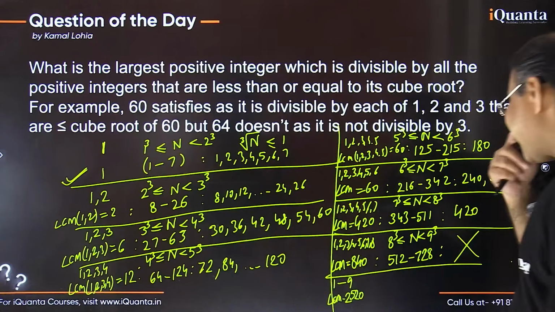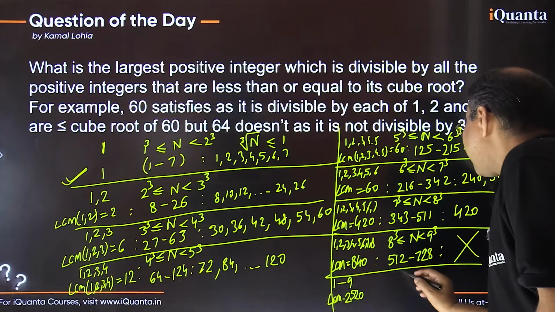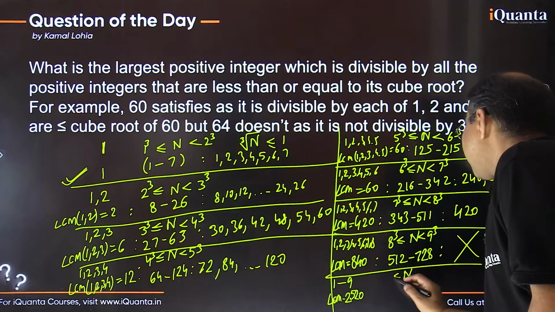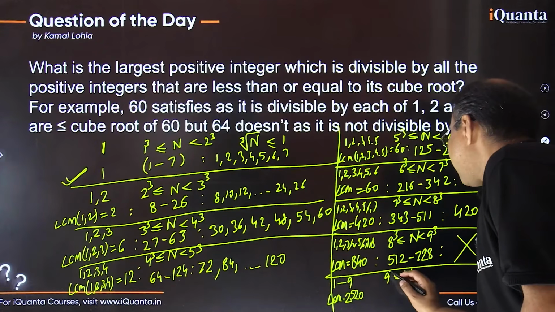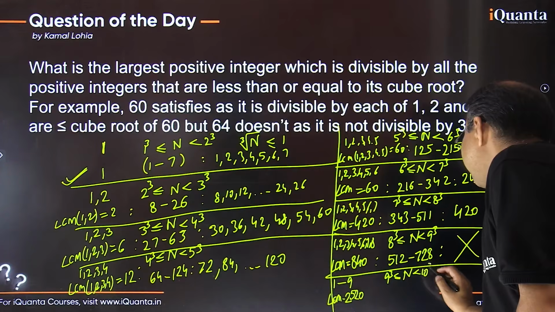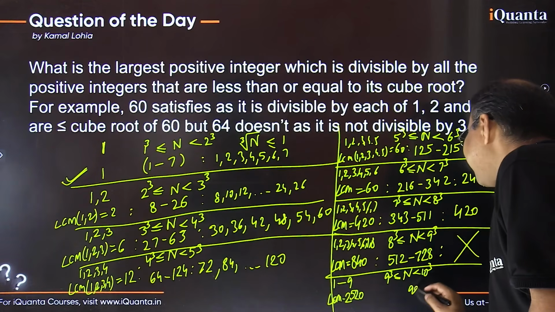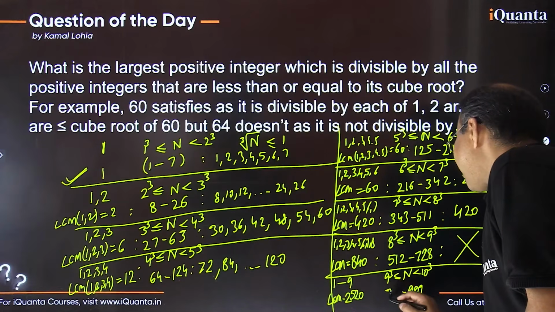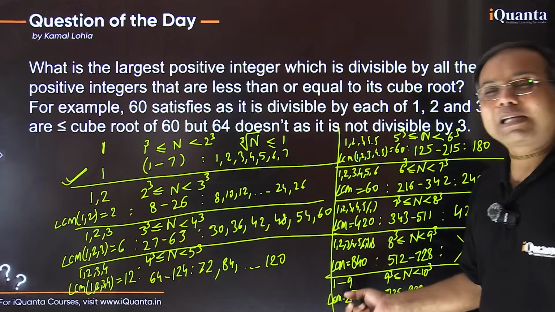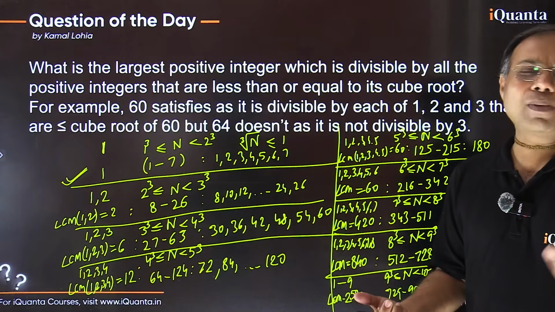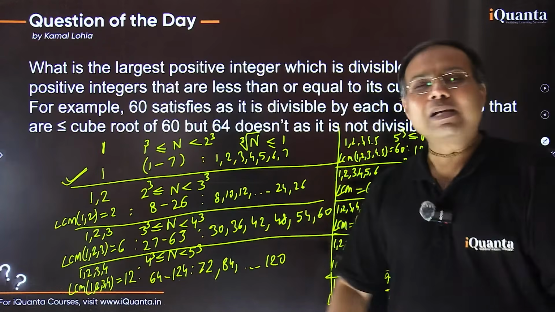Let's see. My range is going to be from this 9 cube, but it should be less than 10 cube, right? 10 cube is 1000, so we only go up to 999, starting from 729. But I want the number to be a multiple of 2520. How is that possible? Sir, why are you joking? And you can check it further also. It is not going to be possible.